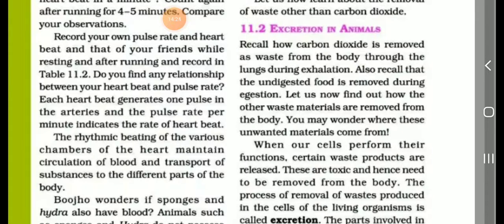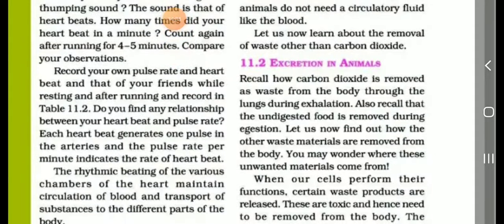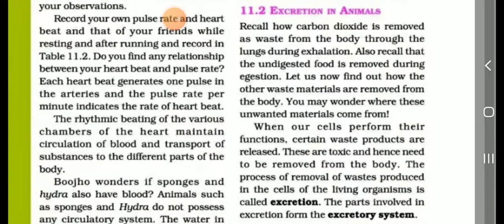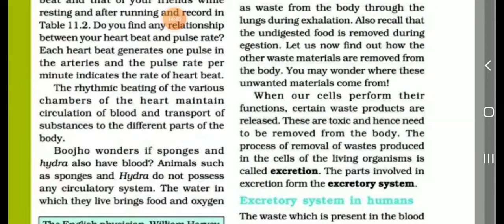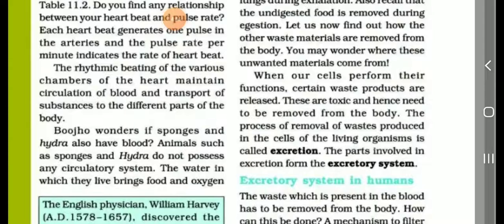Record your pulse rate, students, in your book table 11.2. Already you wrote this table 11.2. Okay students, next, each heartbeat generates one pulse in the arteries, and the pulse rate per minute indicates the rate of the heartbeat.